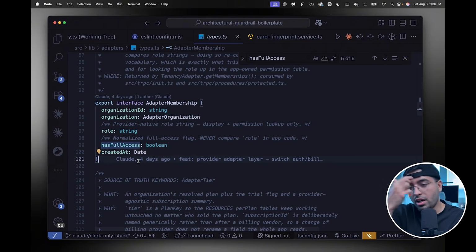So if the user had a custom role, I'm not storing that on Clerk's end. What I've done instead is created this middle layer, which I call the adapter layer. And on that, I create a plugin type system. So whether I choose to use some other authentication provider, it doesn't really matter, because that role-based system, which is very easy to handle, is done with very little code in this adapter layer. So now I can connect anything I want.